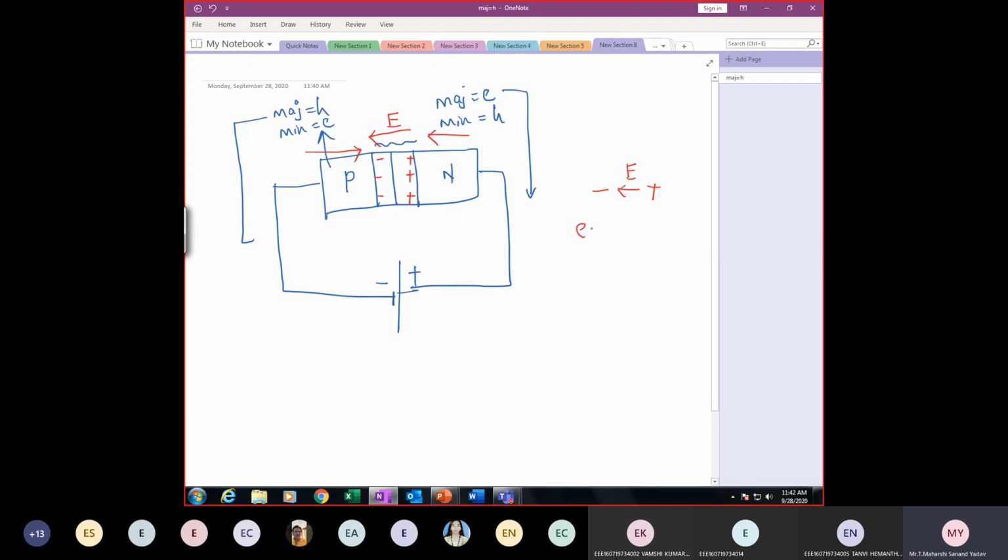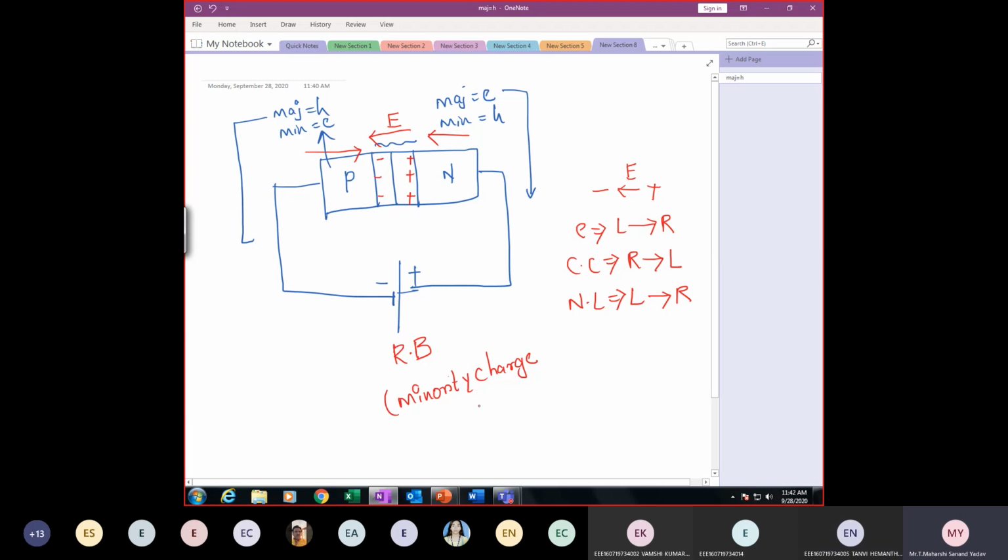And tell me this phenomenon. If electrons are moving from left to right, current by convention will be from right to left. So till here, I think you know this is under reverse bias condition. Now minority carriers. So these are nothing but minority carriers. So reverse bias, minority charge carriers.